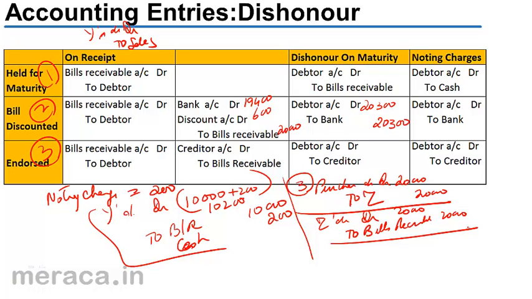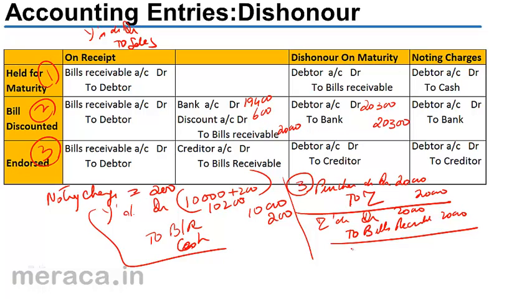Z will recover this money from X because X had given him the bill. X in its turn will try to recover this money from Y. So what would be the entry on dishonor?